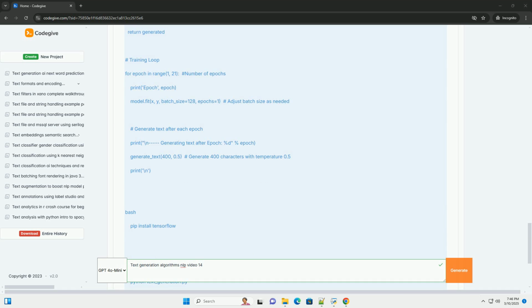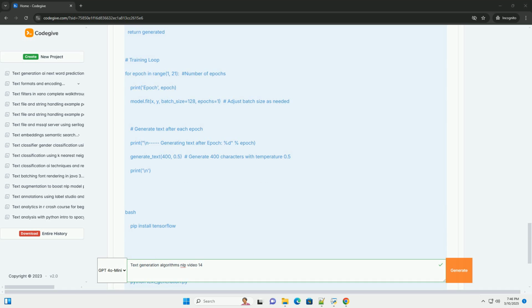3. Transformers. Definition: transformers are a more recent architecture that has revolutionized NLP. They rely on attention mechanisms to weigh the importance of different parts of the input sequence when processing each word. Key components: self-attention allows the model to attend to different parts of the input sequence when processing each word. This is crucial for capturing relationships between words that are far apart in the sequence.